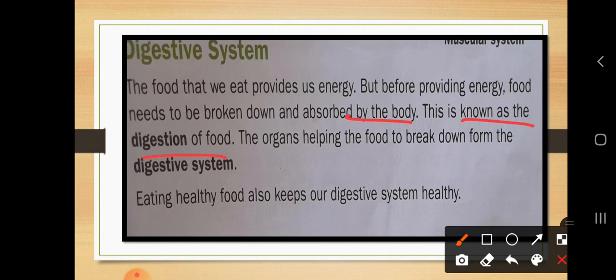If you directly swallow food without chewing, what happens? You will get a stomach ache, which means you feel pain in your stomach. If you chew the food properly, or break down the food into particles, then only it can be properly digested. This is called the digestion of food.